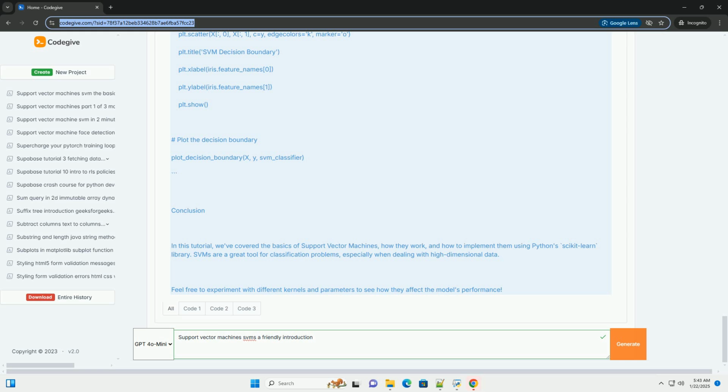In this tutorial, we've covered the basics of support vector machines, how they work, and how to implement them using Python's scikit-learn library. SVMs are a great tool for classification problems, especially when dealing with high-dimensional data. Feel free to experiment with different kernels and parameters to see how they affect the model's performance.